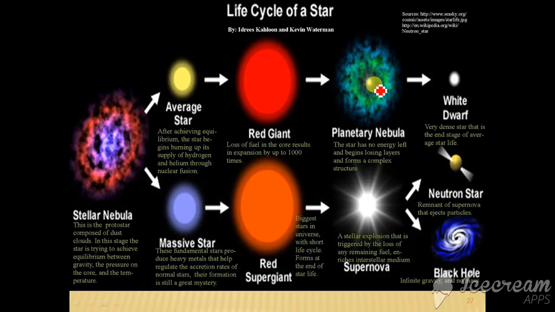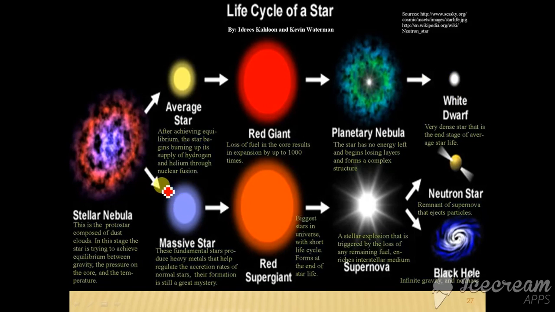When only the central region remains and all the outer layers are thrown away into space, it becomes a white dwarf, which is stable due to electron degeneracy pressure.